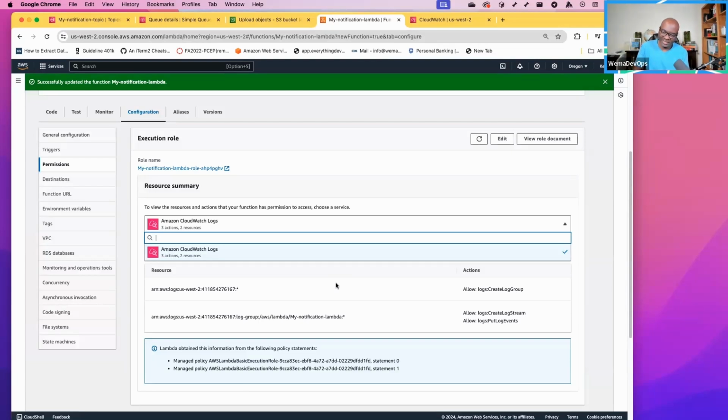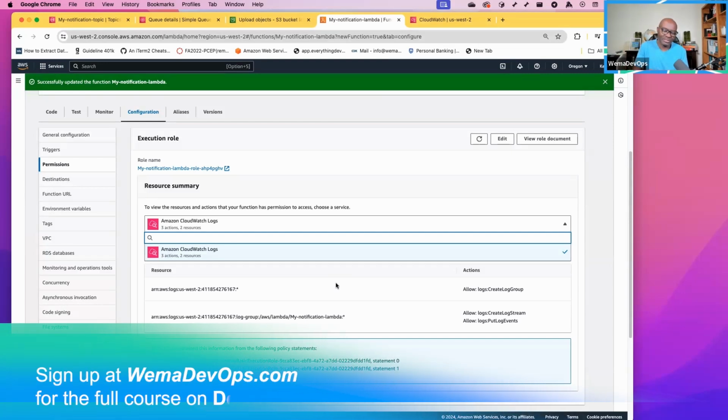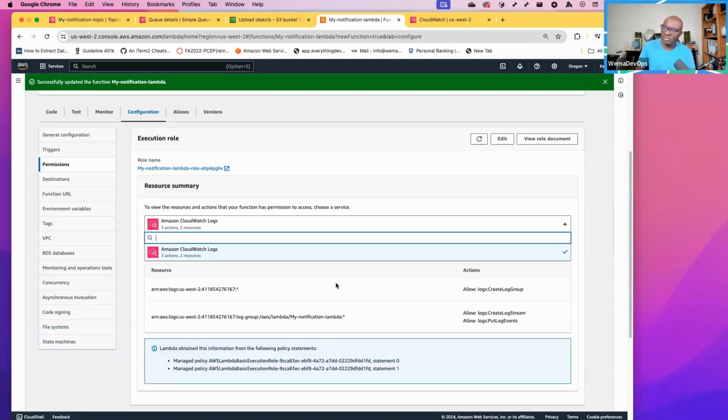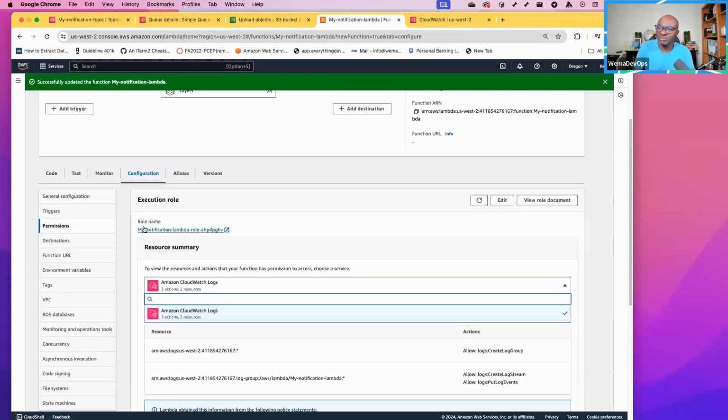Because it's a different service, all services in AWS must have permission to interact with other services. So Lambda at this point does not have permission to interact with SNS. It doesn't have permission to send a message to the queue. This is the role, the basic permission that it has. So we need to add permission to this role.